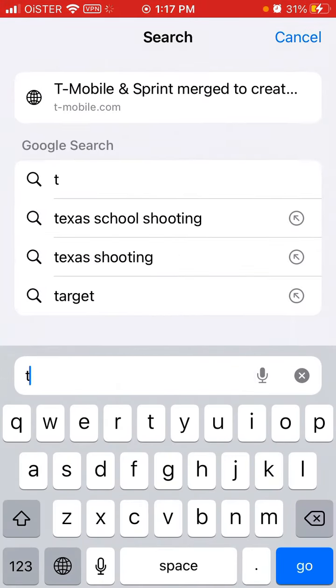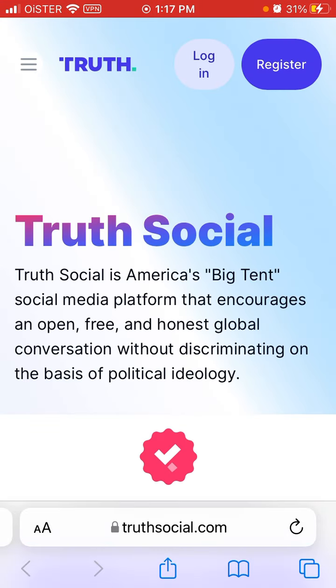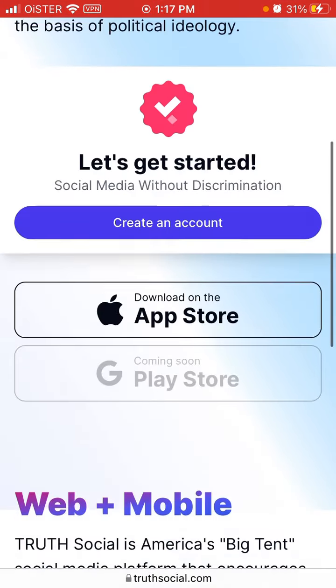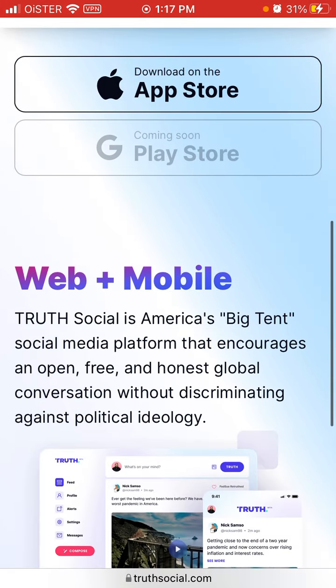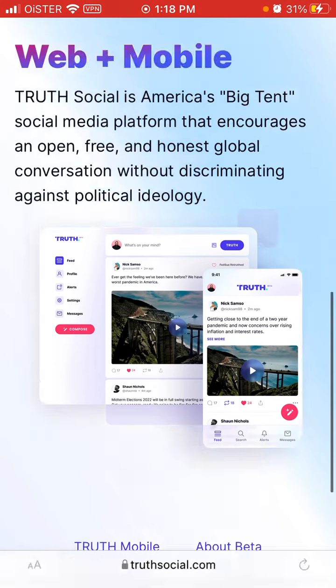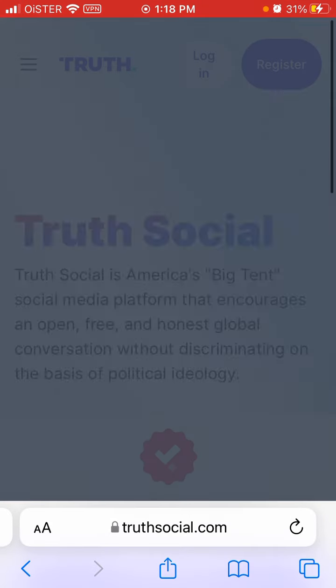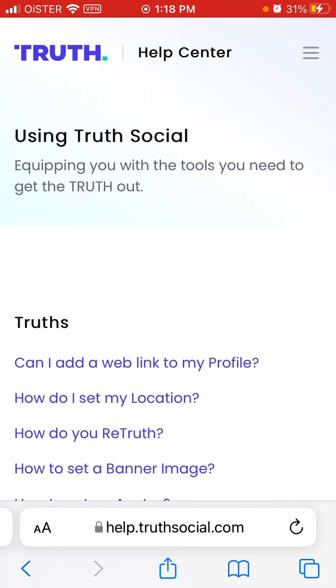You can go to the website and then reach out to their support. Coming soon on Play Store. Here is the help center, and from here you can probably reach out for any support issues.